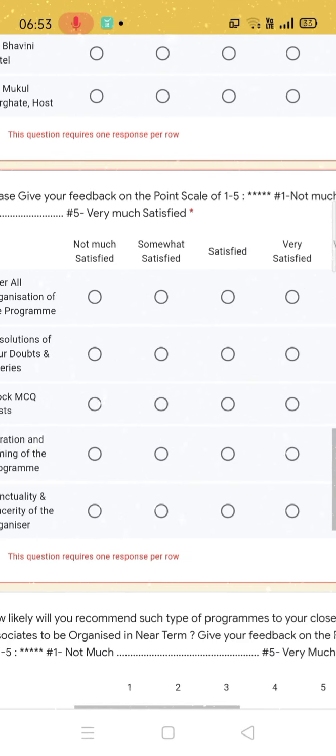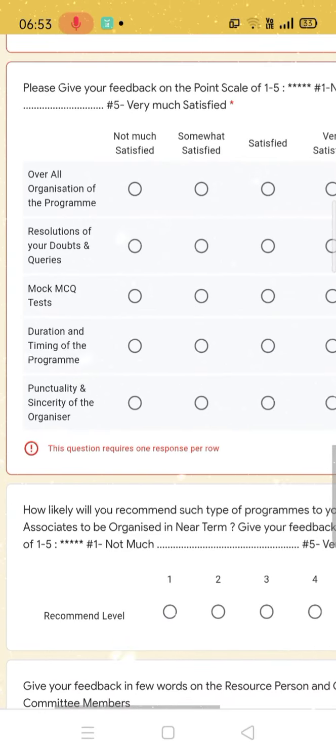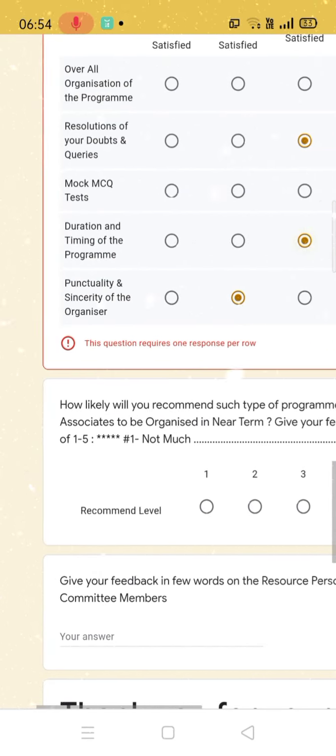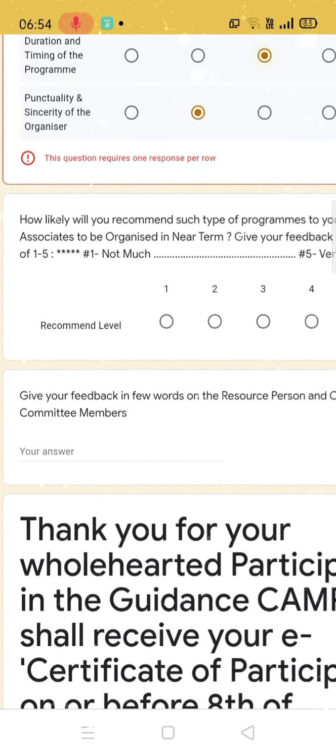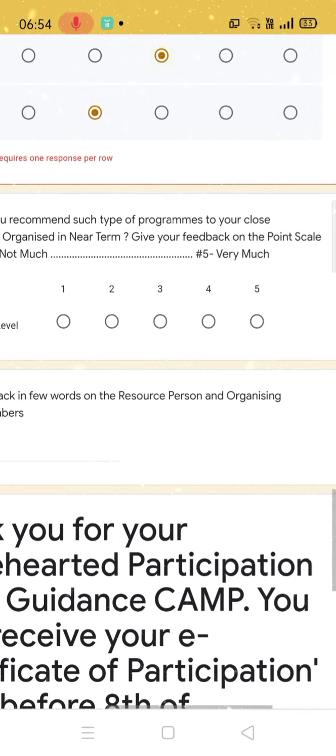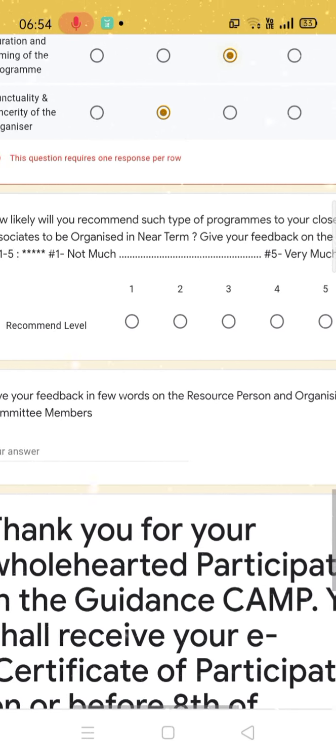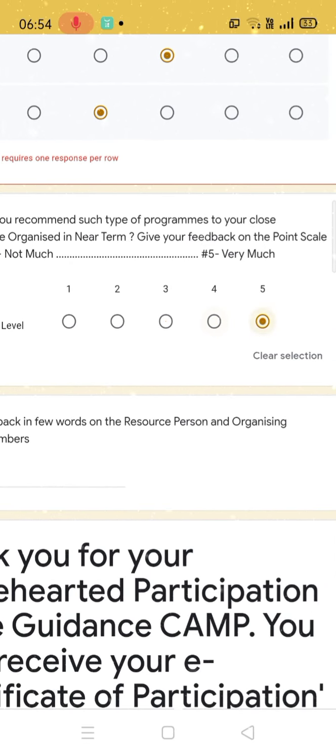The second part, as I said, is related to the organizing committee members and the organizer. You can give feedback about them over here by clicking whatever option satisfies you or you feel is best for you. And lastly, the form asks, are you going to recommend such a program to your close associates? Now, close associates means your friends, your colleagues, your students, right? Those who are associated with you very closely. Are you going to recommend it? So here also, whatever option you feel, you can just click on.